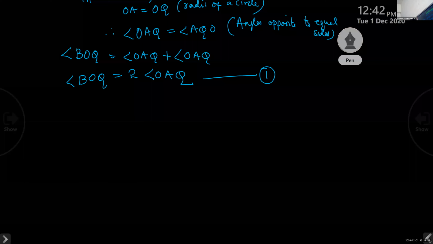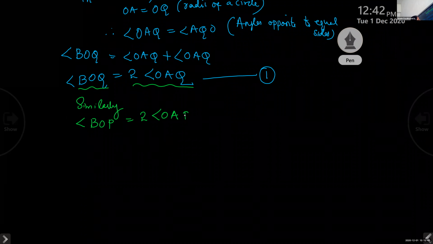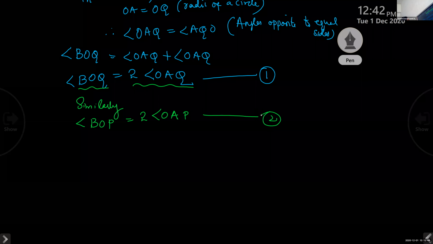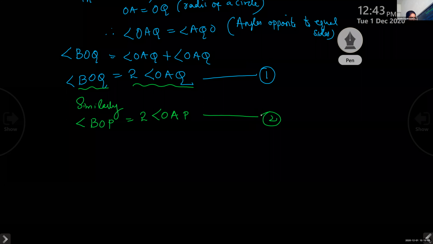Similarly. Instead of BOQ, you give the name as BOP. Angle BOP equal to, instead of Q, you give P. That is the easy method. OAP. That is equation number 2. So angle BOP equal to 2 times angle OAP. That is equation number 1 and equation number 2.